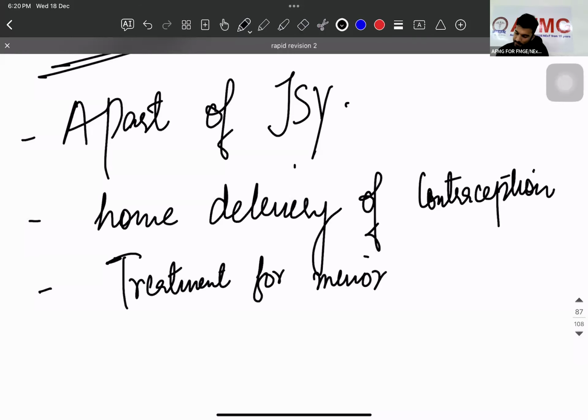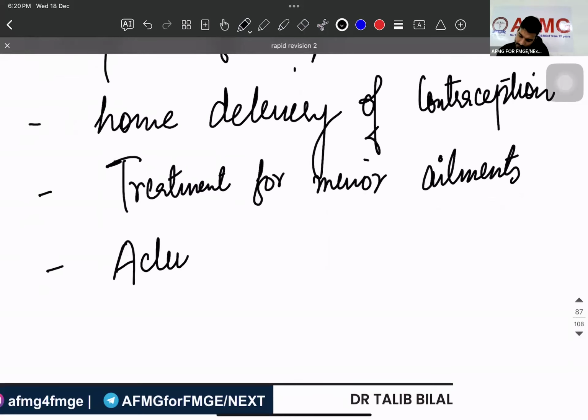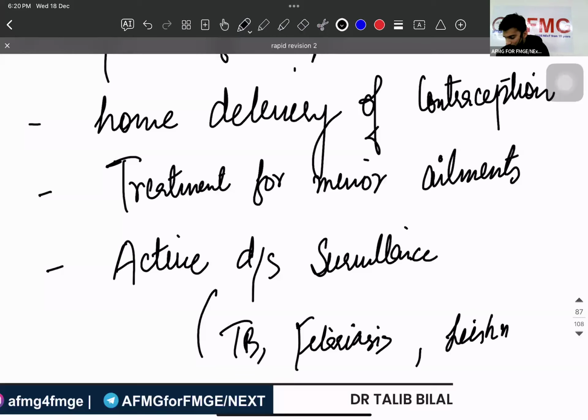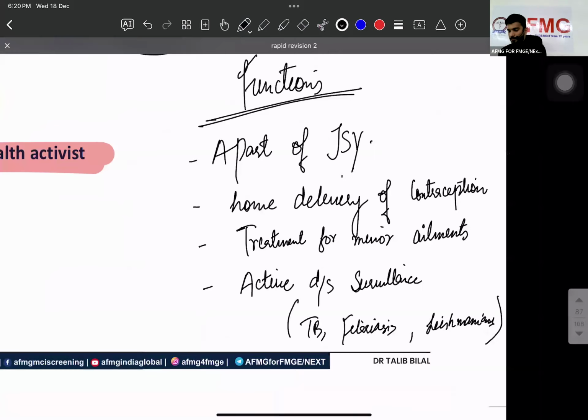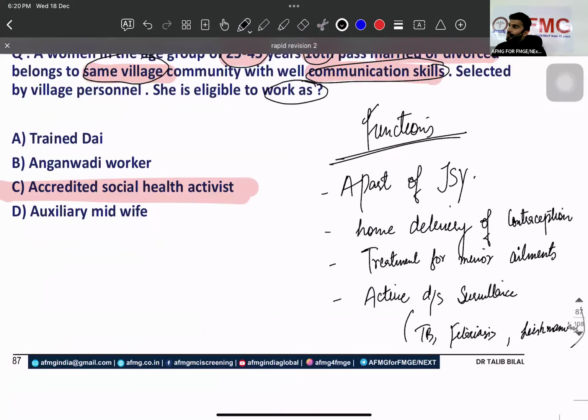India में कुछ भी देते हैं. And she's going for active disease surveillance like TB, filariasis, leishmaniasis. Is that clear? Is that clear to everyone? Yes, that is the Asha.